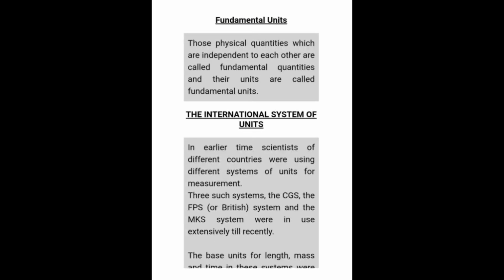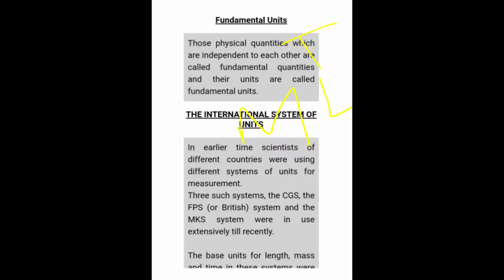Next we have fundamental quantities. These are those quantities which don't depend on other quantities. Those physical quantities which are independent of each other are called fundamental quantities, and their units are called fundamental units. For example, mass, length and time.